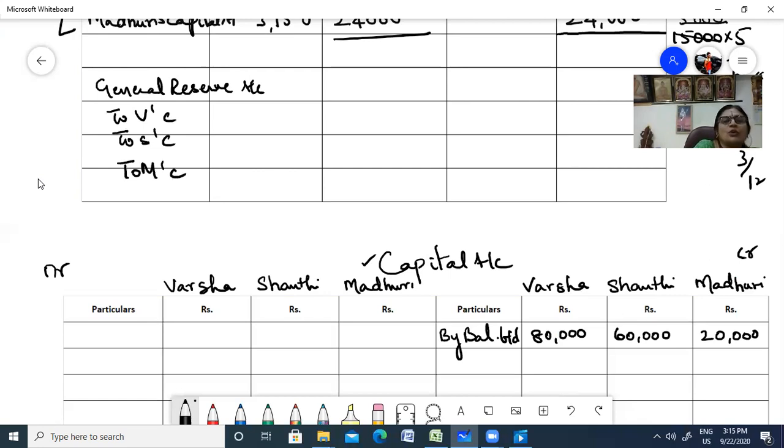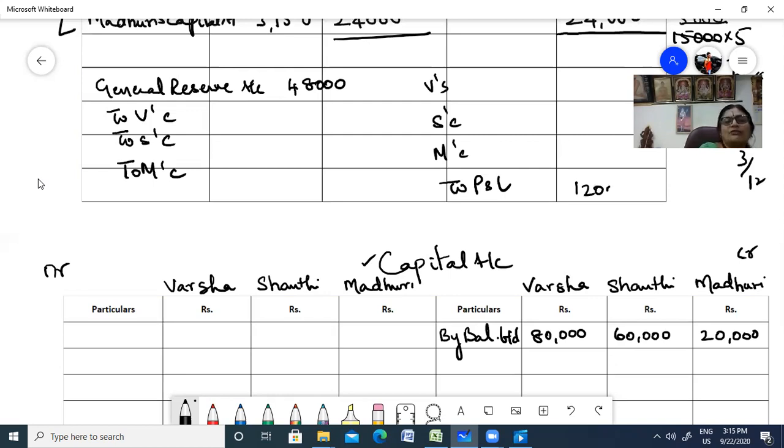The total was, I think, 48,000. Next you had a loss, so Varsha's capital, Shanti's capital, and Madhuri's capital to profit and loss. In general reserve, you had 48,000 and profit and loss is 12,000.